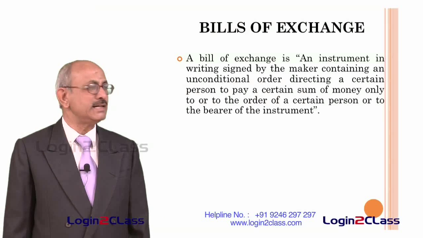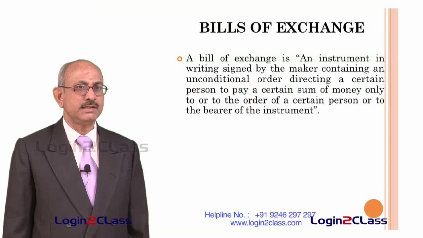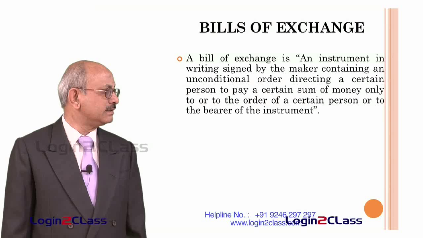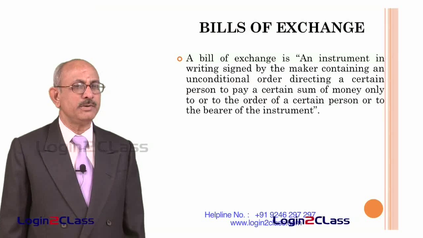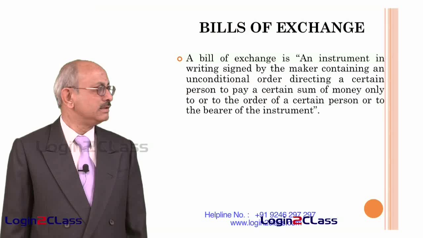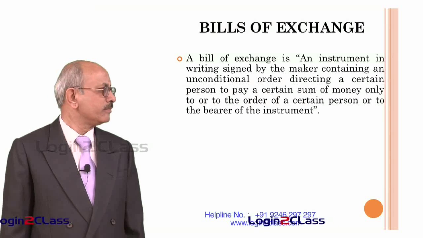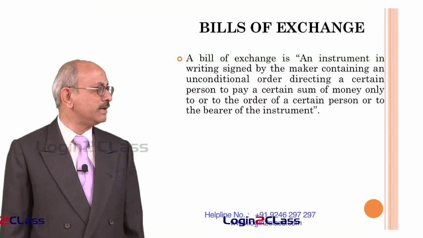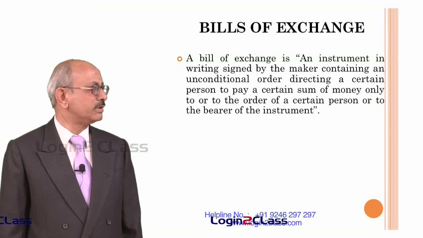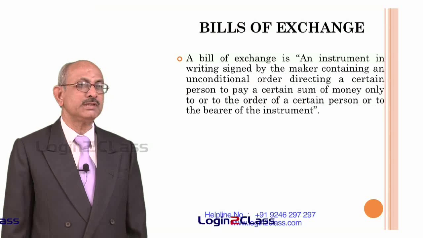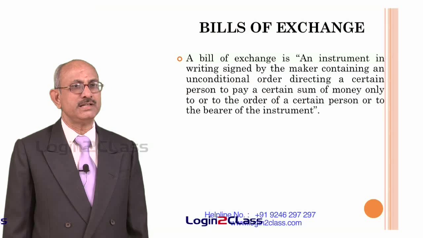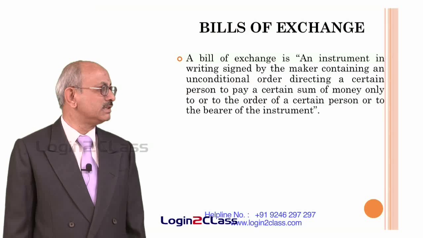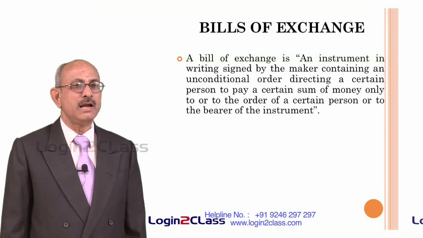So, it contains an unconditional order, that means there are no conditions attached to the order directing a certain person, that means the maker of the bill directs a person to pay a certain sum of money only to or to the order of a certain person or to the bearer of the instrument. So, it can be either a bearer or to the order of a particular person. The person has to be certain, that means it cannot be a fictitious person, and the sum of money also should be certain, that means it cannot be ambiguous.